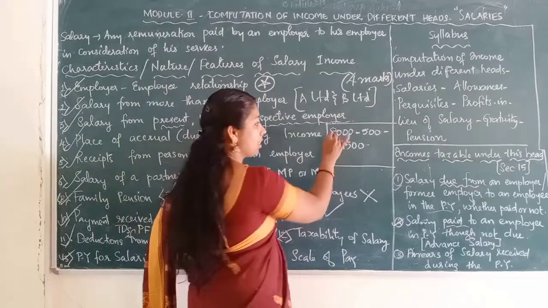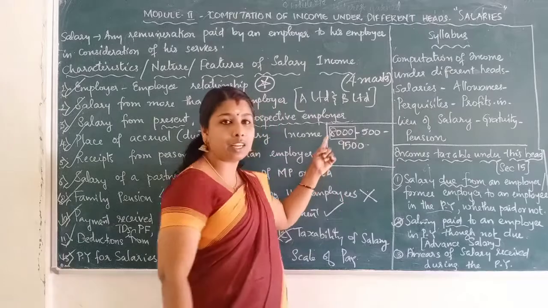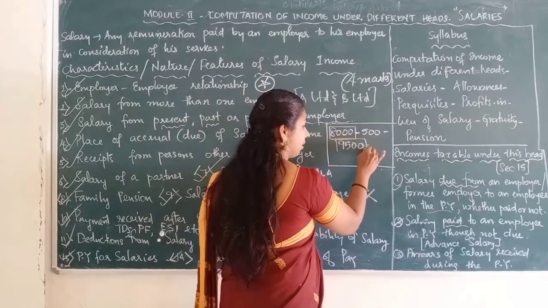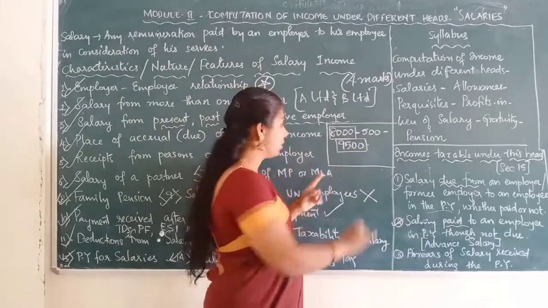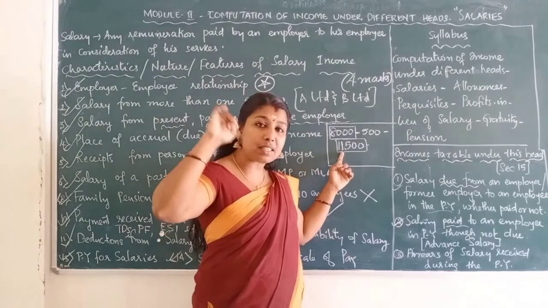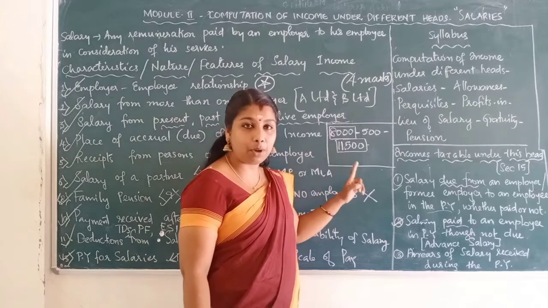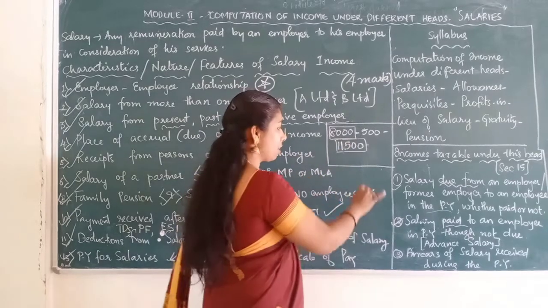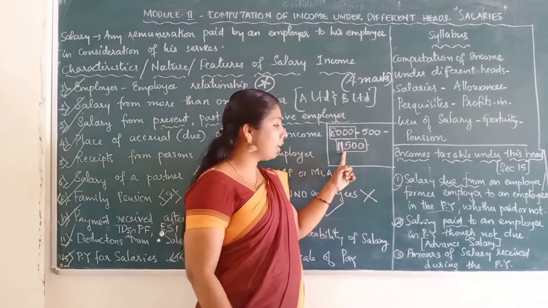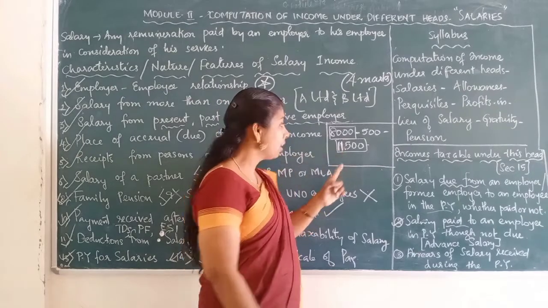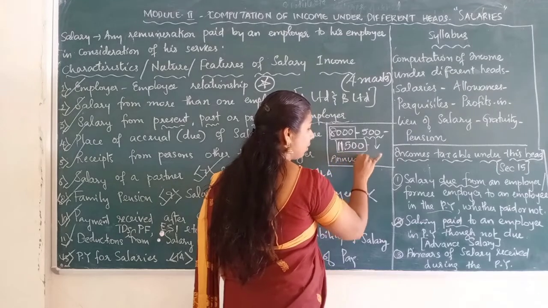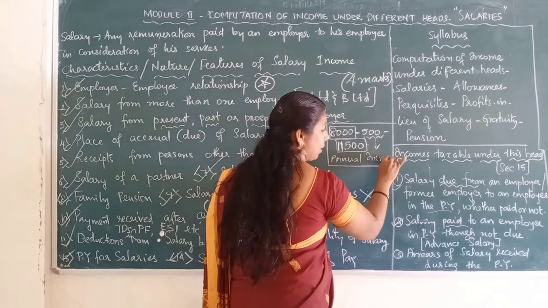The first one denotes the basic salary allowed to the employee, and the last one means the maximum salary allowed to the employee under this post. If it is scale of pay, the maximum pay allowed to an employee under this post is the last one. And the middle term means annual increment. What is it? Annual increment.